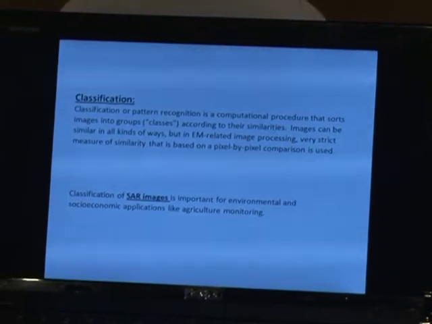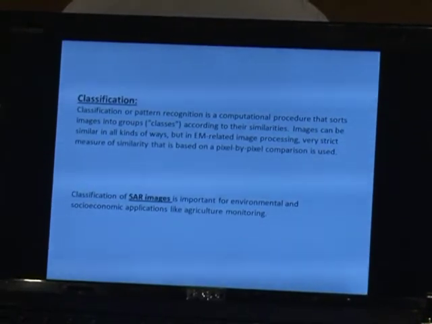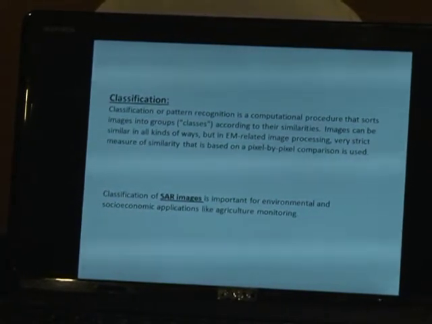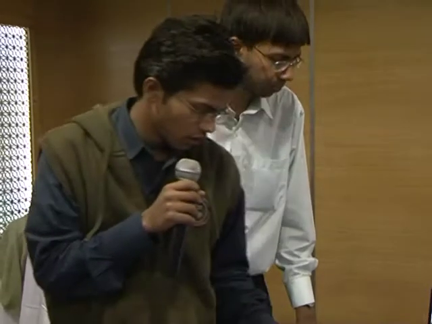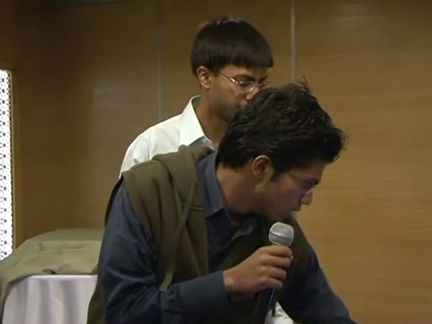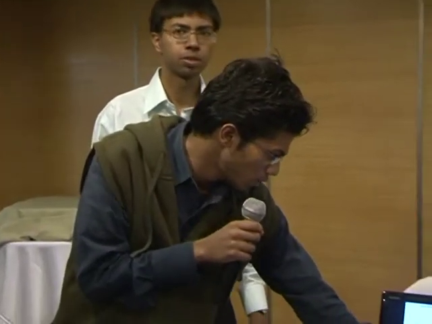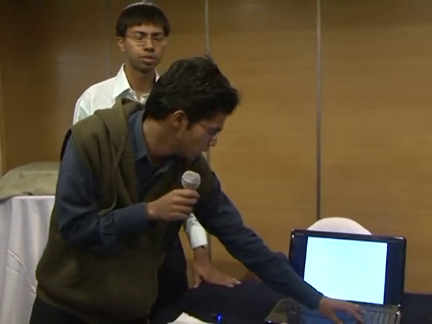What we have done is classify the whole earth into various parts, like water, urban areas, short vegetation, tall vegetation, and other things. The classification is done by a classification algorithm which was published 2 years ago in IEEE. We have used that algorithm, done the programming, and calculated the classified images.